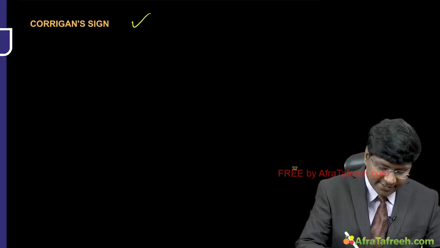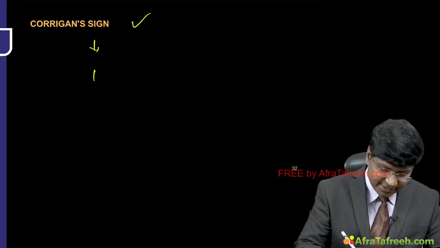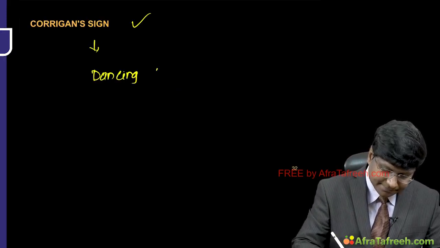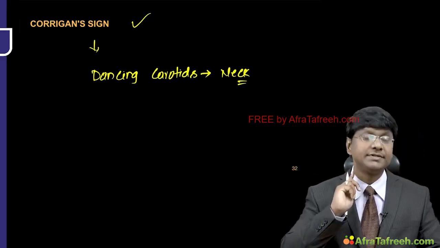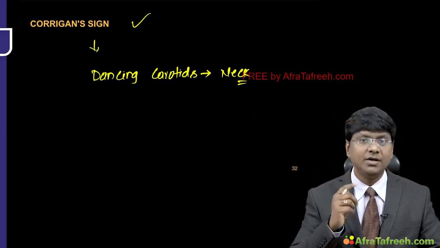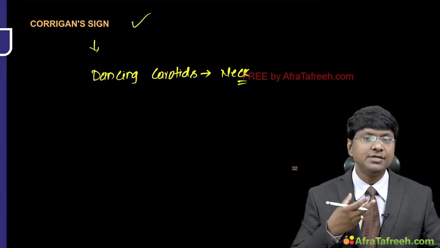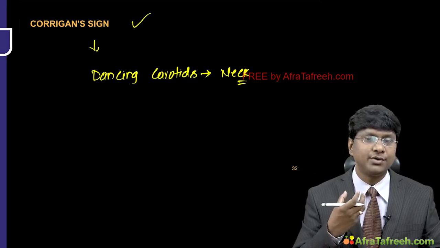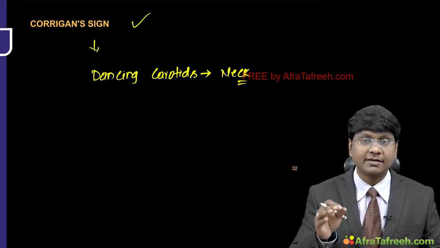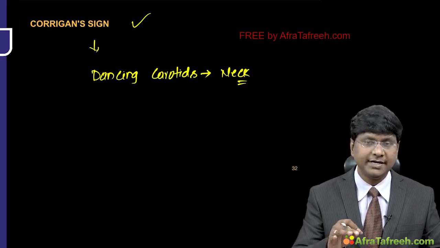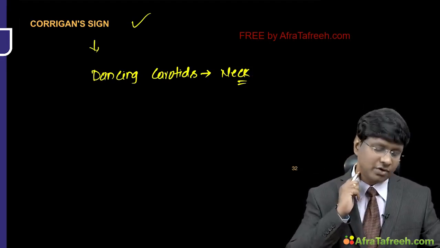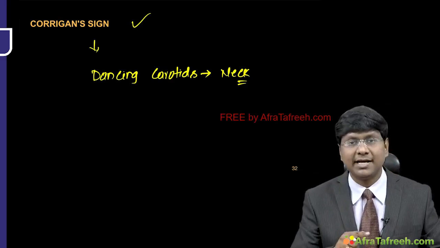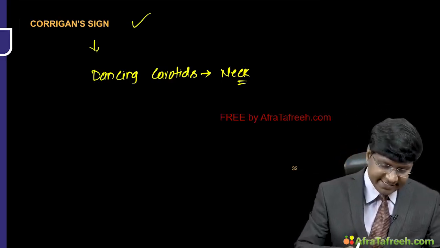Next is the Corrigan sign. What is this Corrigan sign? You can observe the dancing carotids within the neck. Why do you have dancing carotids? You have prominence of the carotid during the systole, and there will be diastolic collapse. So prominence during systole, collapse during diastole, and that we call the dancing carotids, which is called the Corrigan sign.